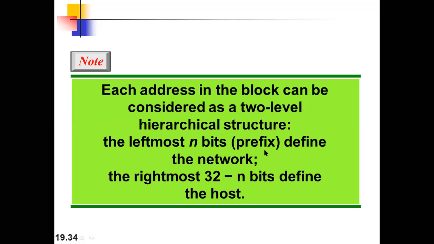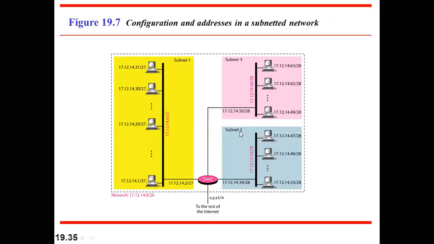The leftmost n bits, that is the prefix, define the network, and for the rightmost bits, we subtract n from the maximum. So if we have the first 28 bits used for the network address, we simply subtract it from 32, and we are left with the bits which will define the hosts in the network, right? So that is what was given.